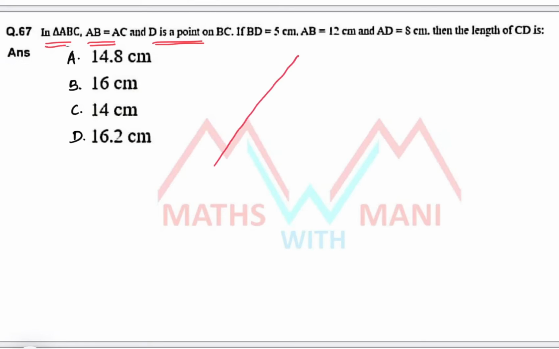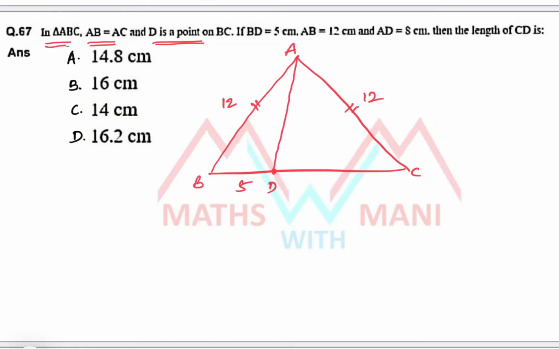Suppose it is a triangle ABC, that is an isosceles triangle in which these two are equal, and D is some point on BC, and BD is 5. And AB is 12. Since AB is 12, AC is also 12. Okay, very good. And AD is 8. AD means this, it is 8. And what is the length of CD? Suppose CD is x, then what is the value of x? You have to find out.